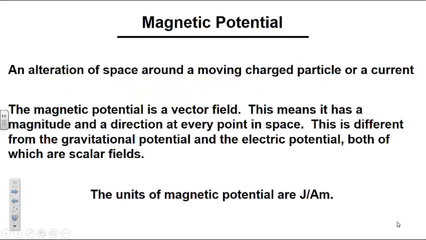The magnetic potential is an alteration of space around a moving charged particle or an electric current. The magnetic potential is a vector field, which means it has a magnitude and a direction at every point in space. This is different from the gravitational and electric potentials, both of which are scalar fields. Finally, the units of magnetic potential are joules per amp meter.